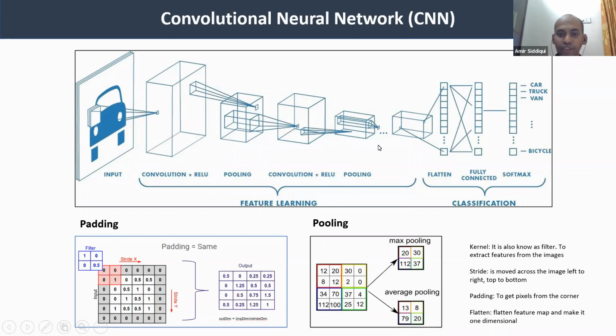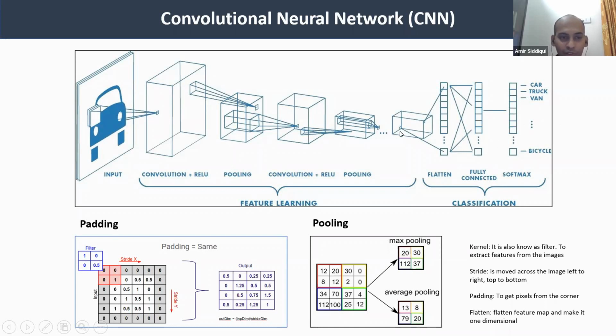Because we get a feature map, and in that we have all the relevant information for our images. So we flatten that map and make it one dimensional, because we cannot pass more than one dimensional data. Then we pass it to the artificial neural network, which is a fully connected network. And then we apply a softmax function, because if we are having only two categories, then we will apply this one. So this is how this CNN works.